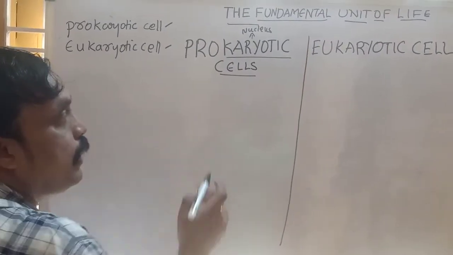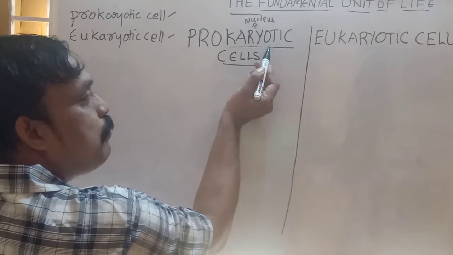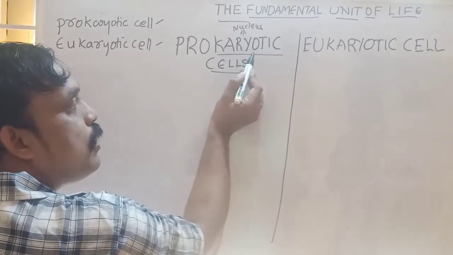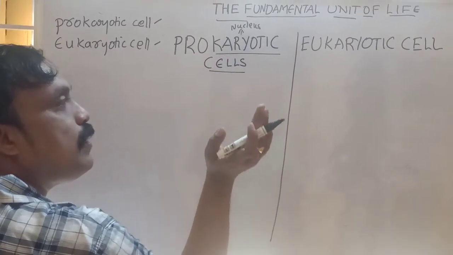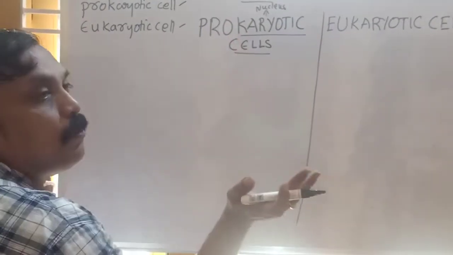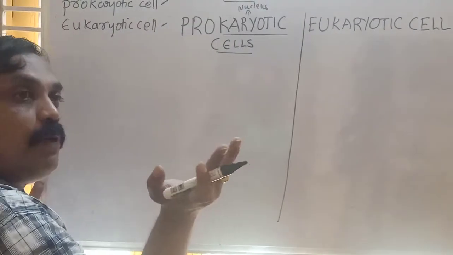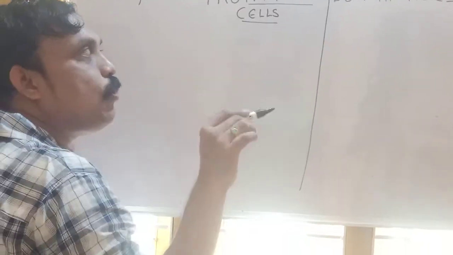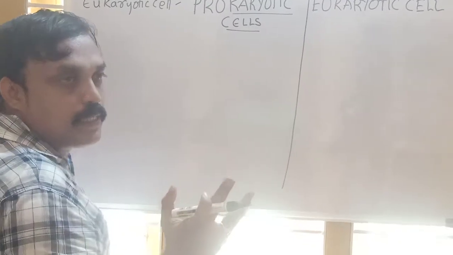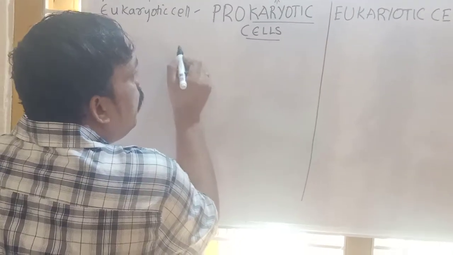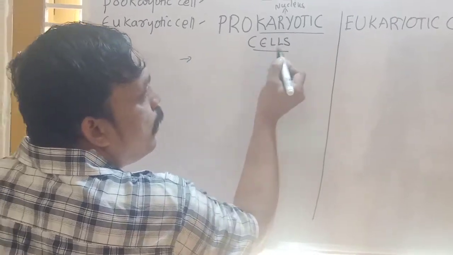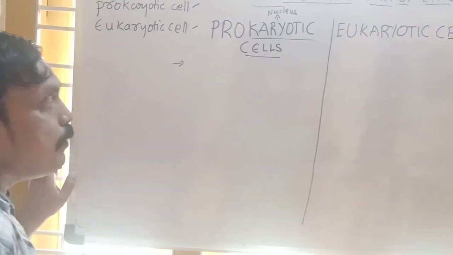Prokaryotic cells are cells that are not developed, not fully formed. So we have to write what is the major difference between prokaryotic and eukaryotic cells.